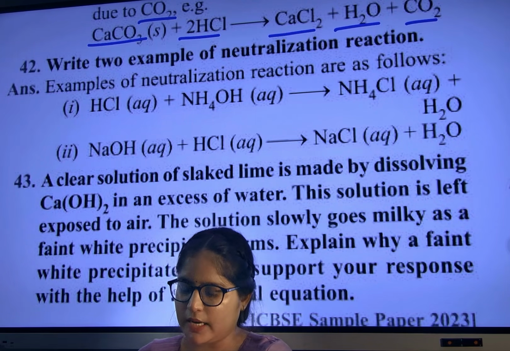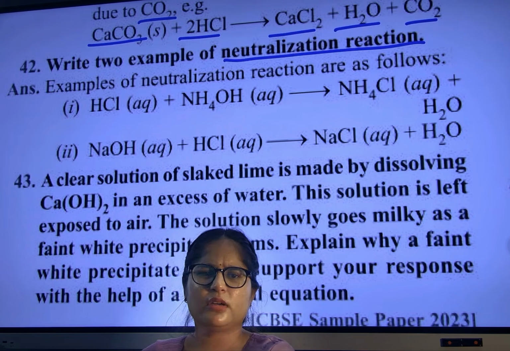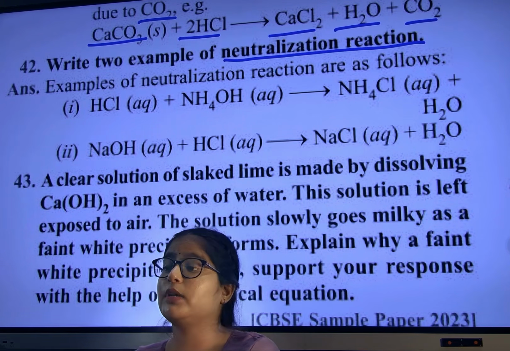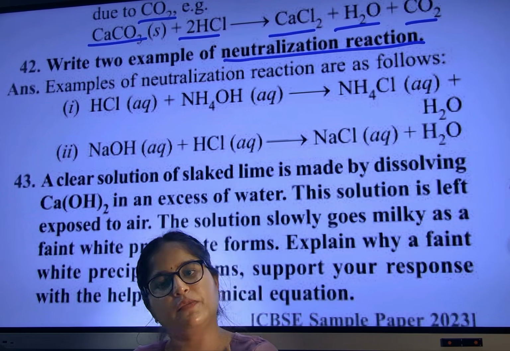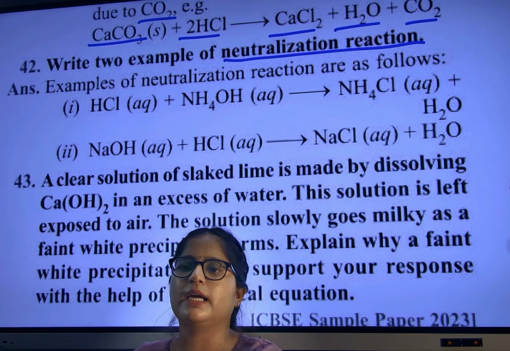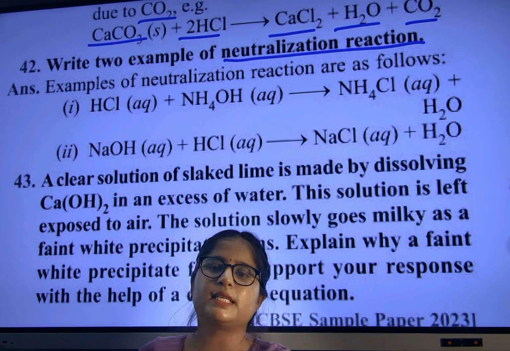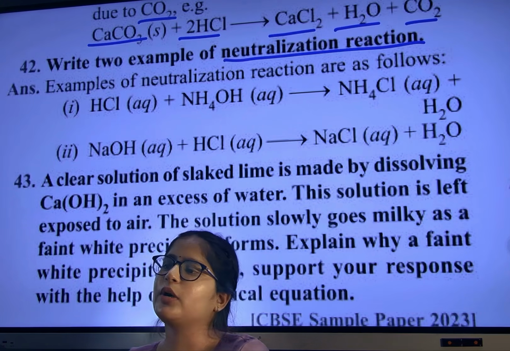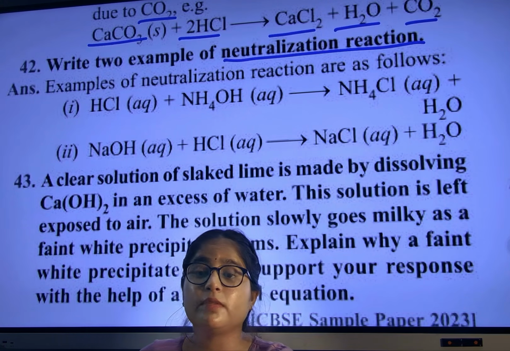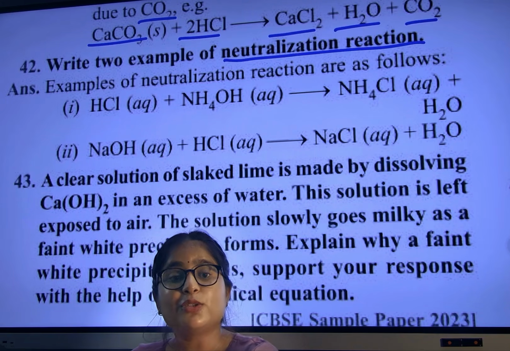Write two examples of neutralization reaction. Whenever they ask this type of question, don't directly write the example. First define what a neutralization reaction is. The reaction of acid plus base is known as a neutralization reaction. Second, write that salt formation happens, and it is an exothermic reaction.